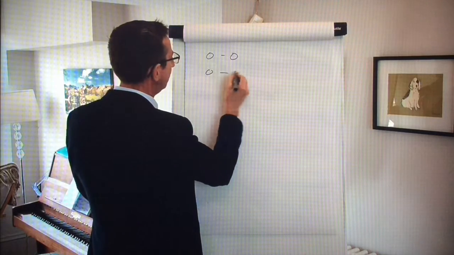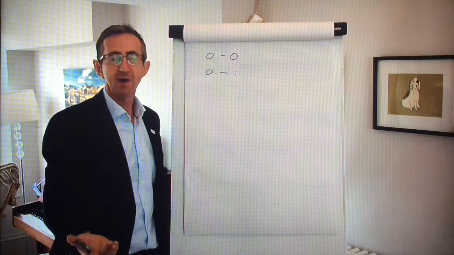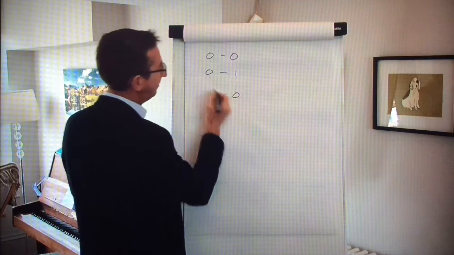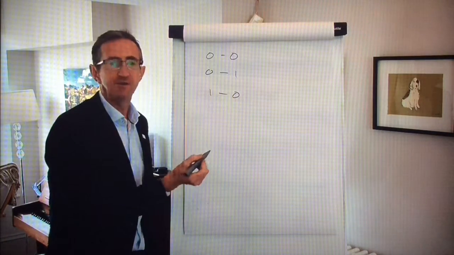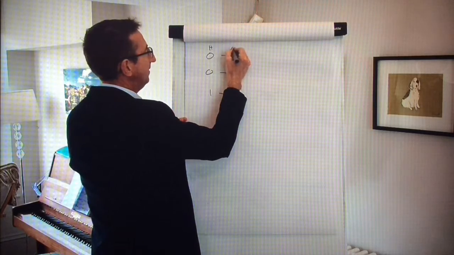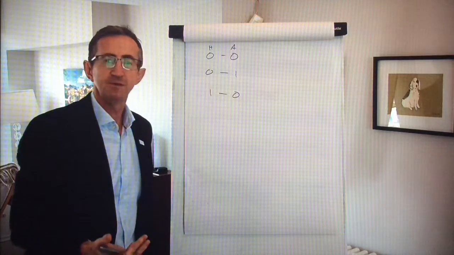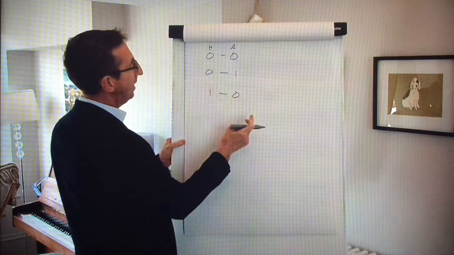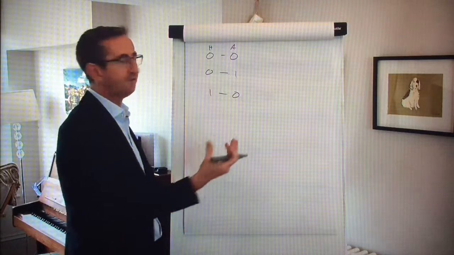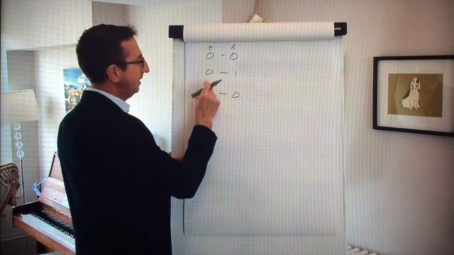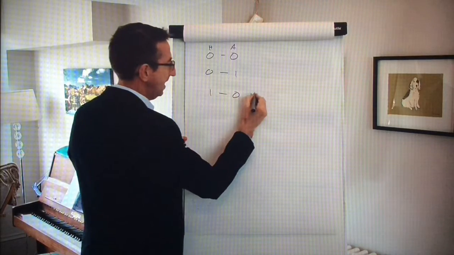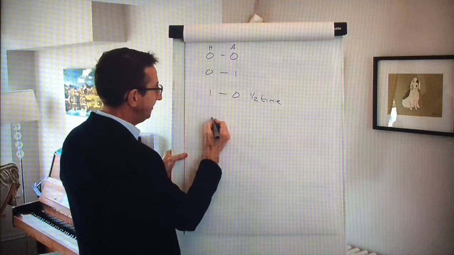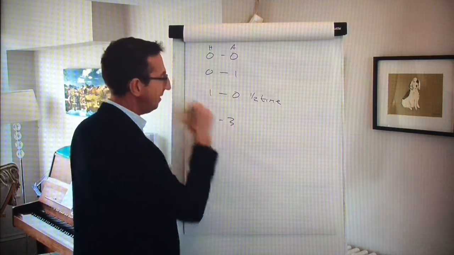Then someone could say they were winning at half time, or they were losing at half time. And you can explore the meaning of these conventions, that this is the home score, this is the away score. Some pupils won't understand that. So we agree that Sunderland were playing away, he's listening on the radio or watching it on Sky, and this was the score at half time. But by full time, it was 2-3.